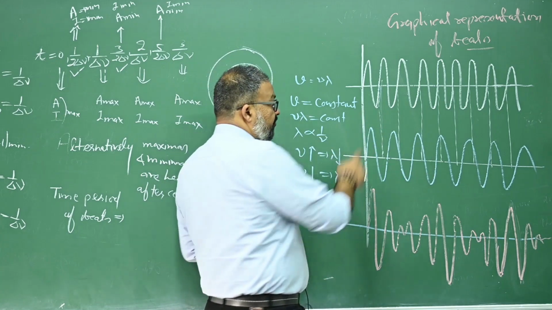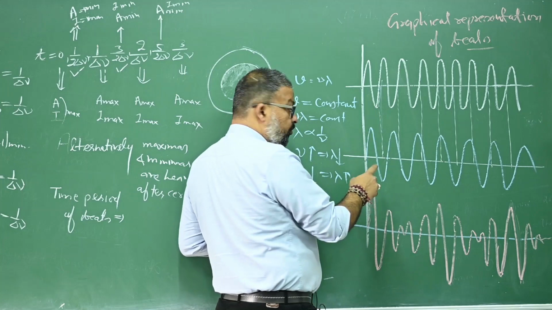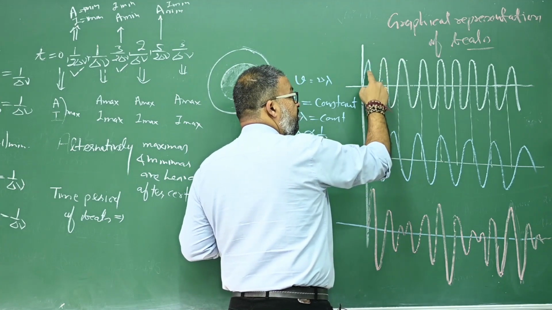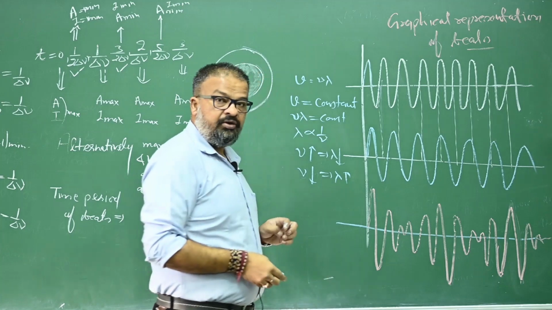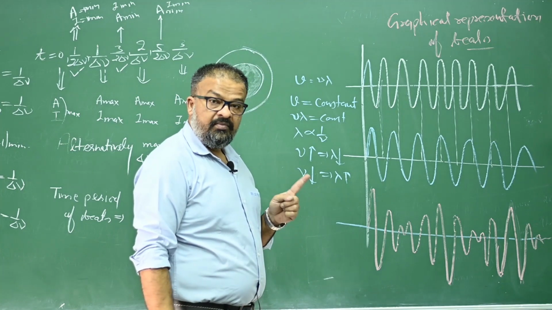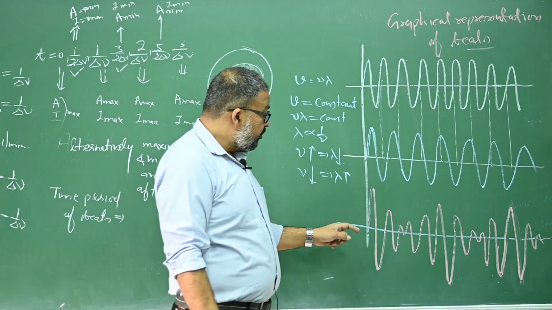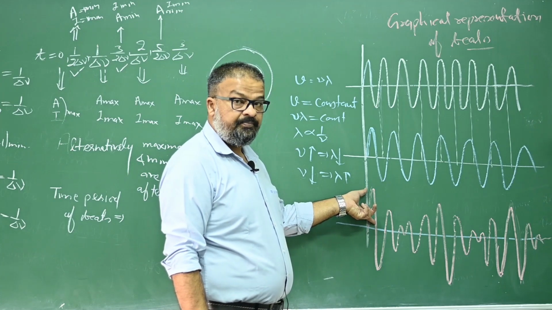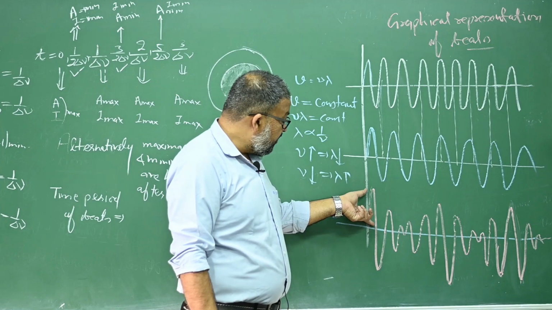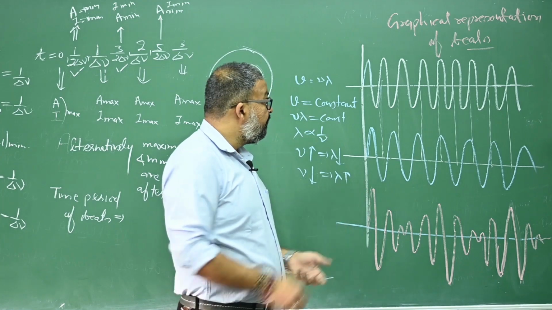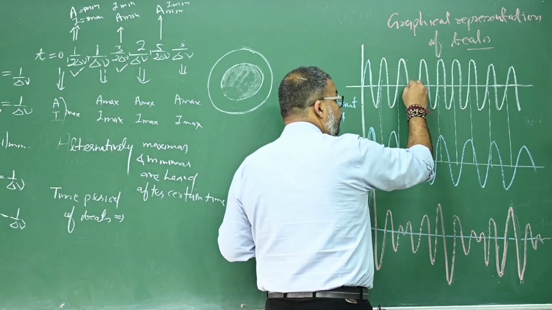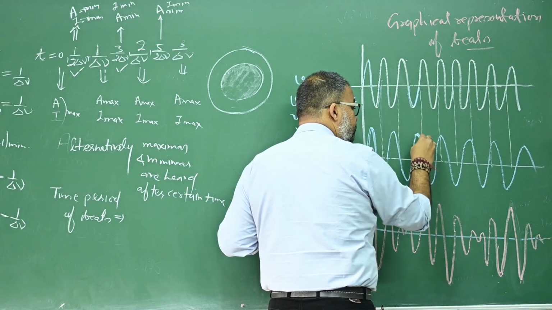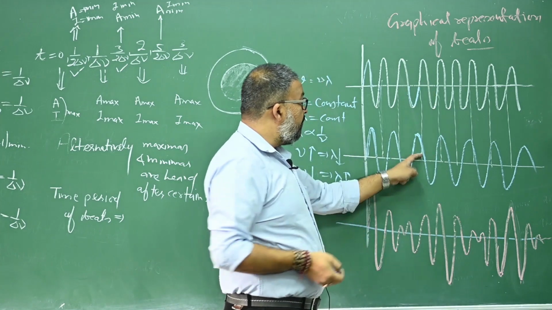Okay. When these two waves superimpose, here it is crest, this is also crest. Crest and crest are together. That means this is constructive interference. Due to constructive interference, the amplitude will be added. Yes or no? So the resultant amplitude of the wave will increase. Here you can see this is the trough of a wave and this is the crest of a wave. That means they are in opposite phase.